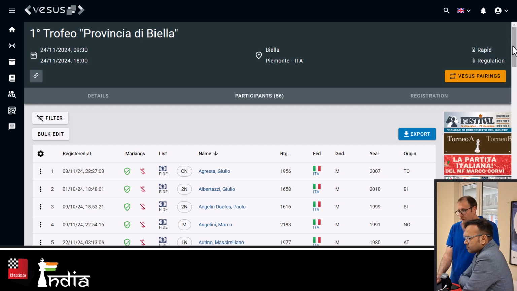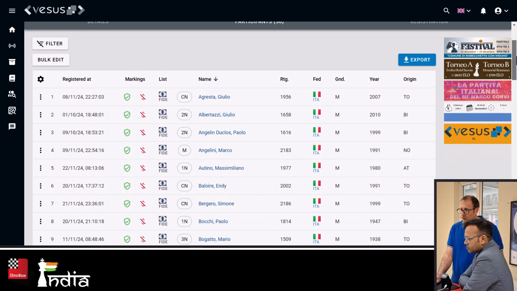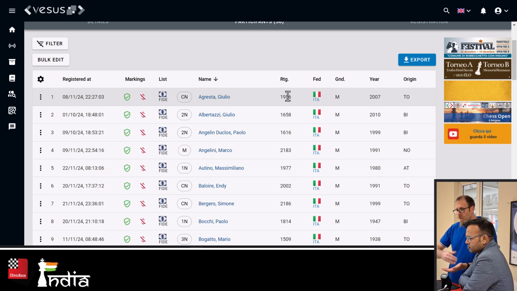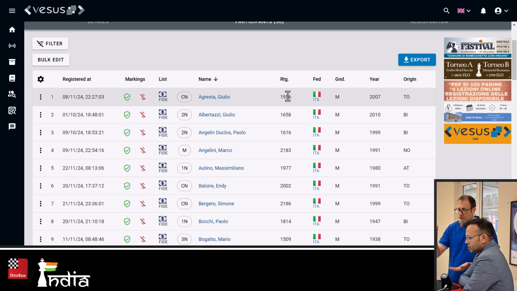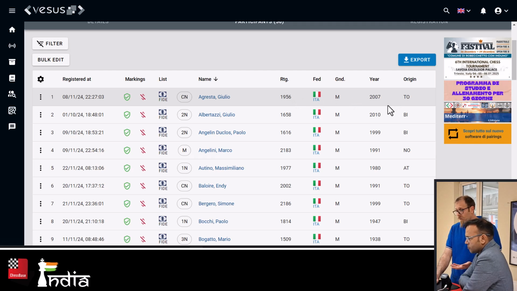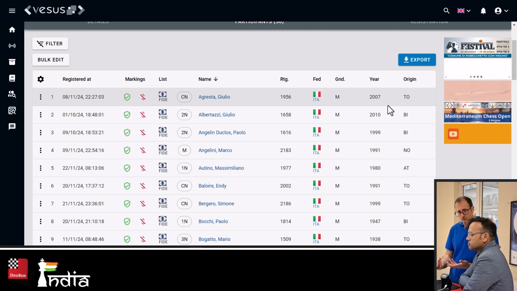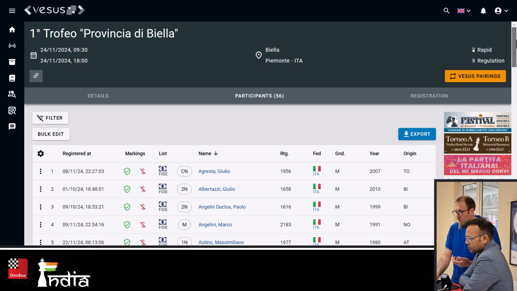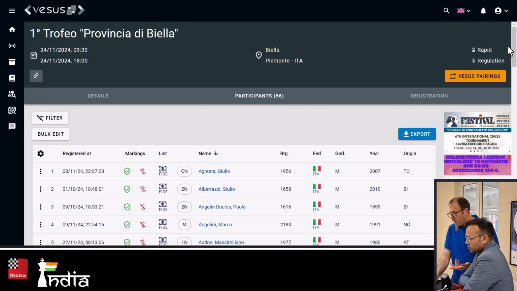So let's rewind. When you go to the page, you can see the list of participants here. You can see the full list. The ratings are always up to date automatically. Today there is one rating, tomorrow the rating list will change, and you will see the rating list of tomorrow. So it's always automatically updated for you. Very convenient. You can always check the strength of the players up to the time when you're checking the page. And there's a bunch of functionalities.